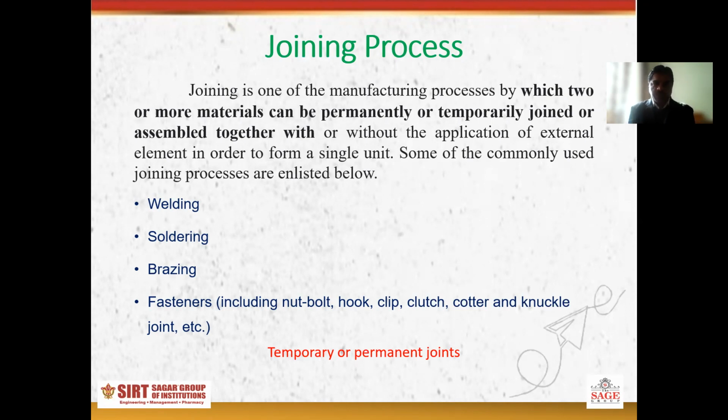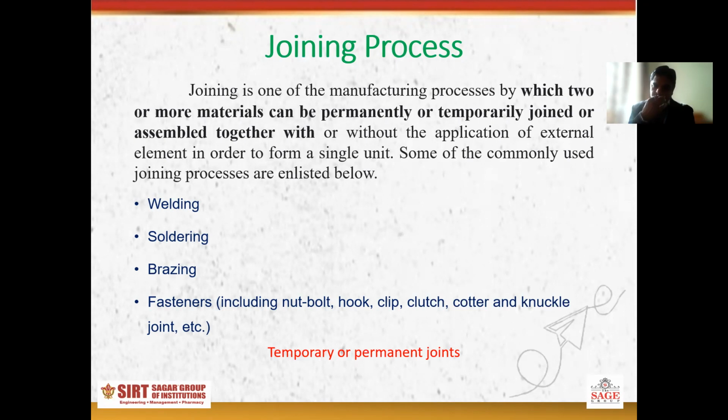Whereas the fastener joint is a temporary joint, in which you can easily assemble and disassemble the joint. For example, a nut and bolt. If you want to join two metal pieces, you simply hold both the plates and join them with the nut and bolt. If you want to disassemble, you easily remove the nut and bolt.